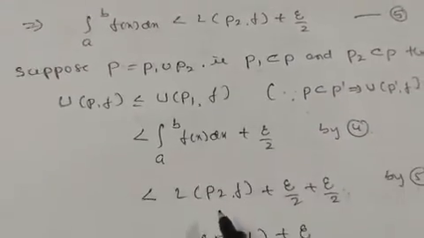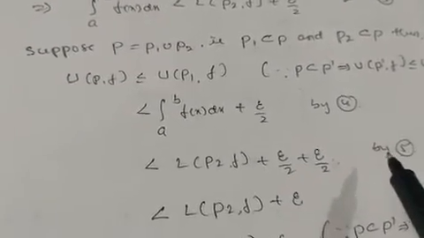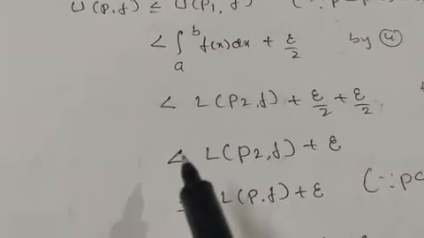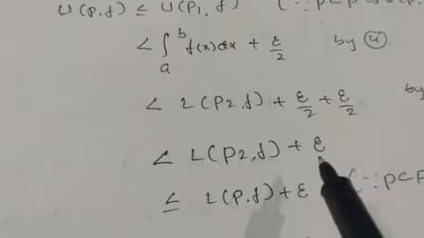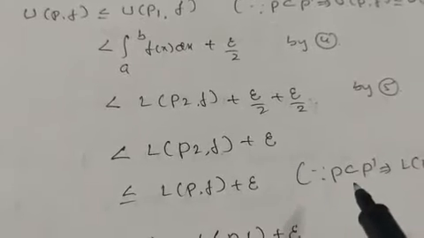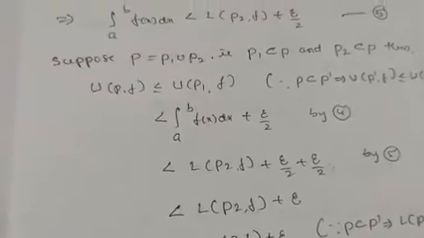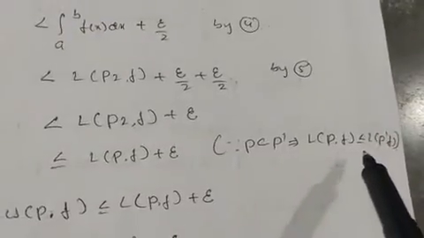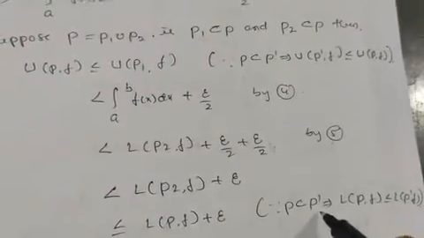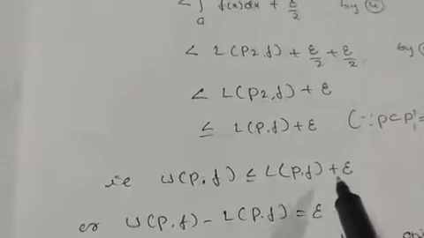And which is less than, we know, the integral from a to b of f(x) dx in equation number 5 is less than L(P2, f) plus epsilon by 2, and this epsilon by 2 as it is. That is from equation number 5. So it is nothing but less than L(P2, f) plus the sum of these two, which is epsilon, and it is less than or equal to L(P, f) plus epsilon here, because P is contained in P dash or P1. We can take P1. This implies L(P, f) is less than or equal to L(P dash, f), or we can take P1 also. Both are same. So U(P, f) is less than or equal to L(P, f) plus epsilon here.